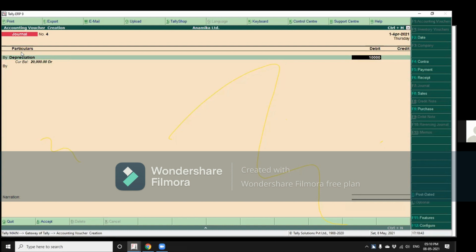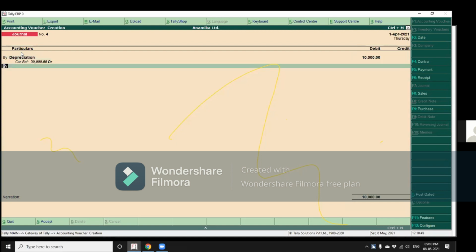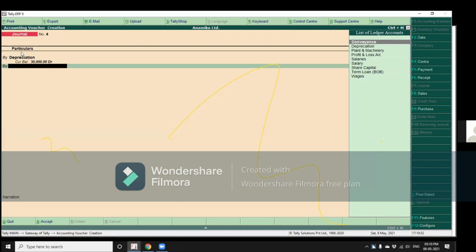And now you will see the difference in the journal voucher as compared to the other vouchers. Here a window pops up giving me two options, By and To. In some Windows setups, it speaks By repeatedly. In some, it doesn't speak. Now, that is a question we haven't been able to solve: why on two identical systems it should speak on one and not on the other. But out of the two options, you can press B for By or T for To.